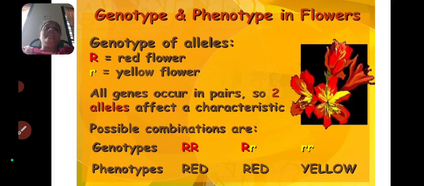So all genes occur in pairs. So two alleles affect a characteristic. Possible combinations are genotypes: capital R, capital R; capital R, small r; small r, small r.